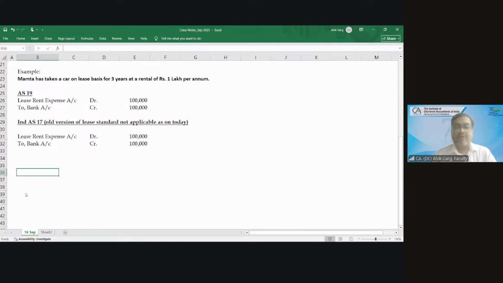Lease rent expense account debit to bank account. Now, what about IFRS 16 or Ind AS 116? What about IFRS 16 or Ind AS 116?